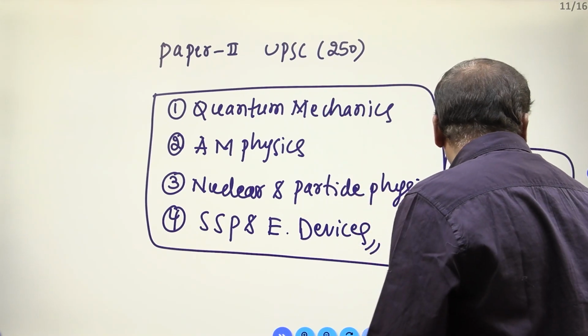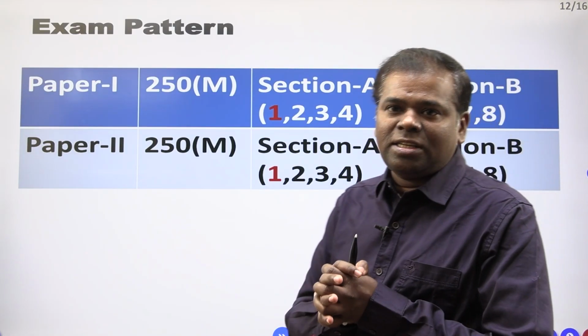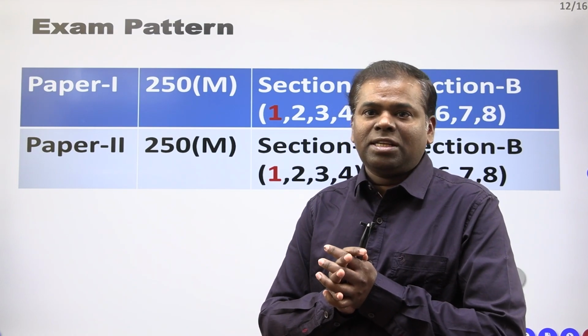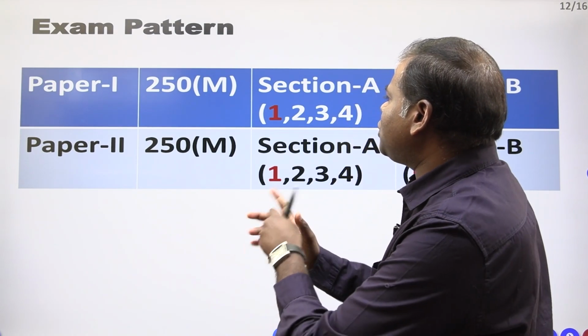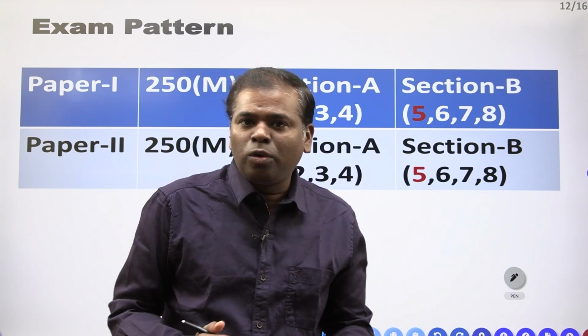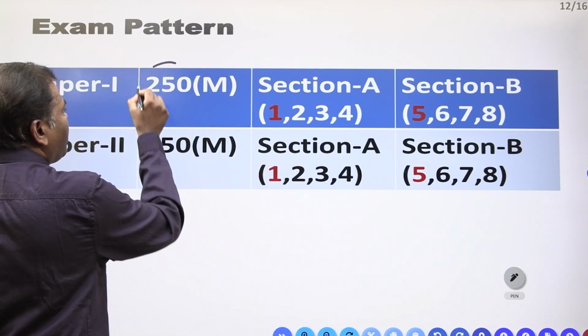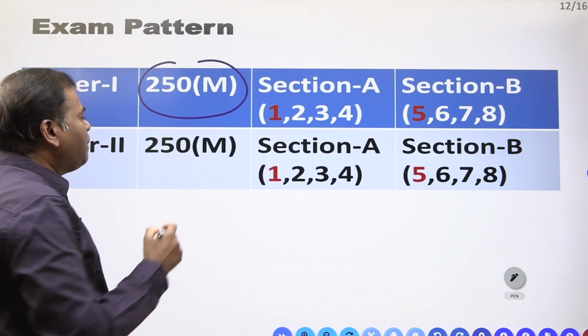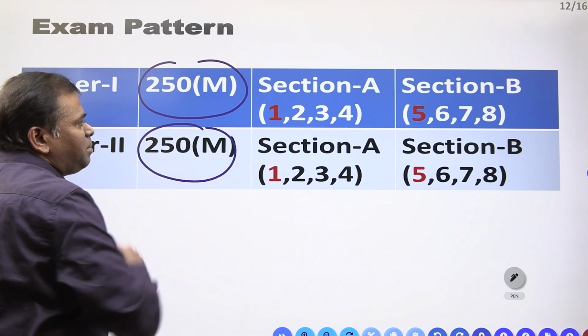Please concentrate on this. What is the exam pattern? What is the strategy of the exam pattern we have to see? Paper 1 is 250 marks, and paper 2 is also 250 marks.